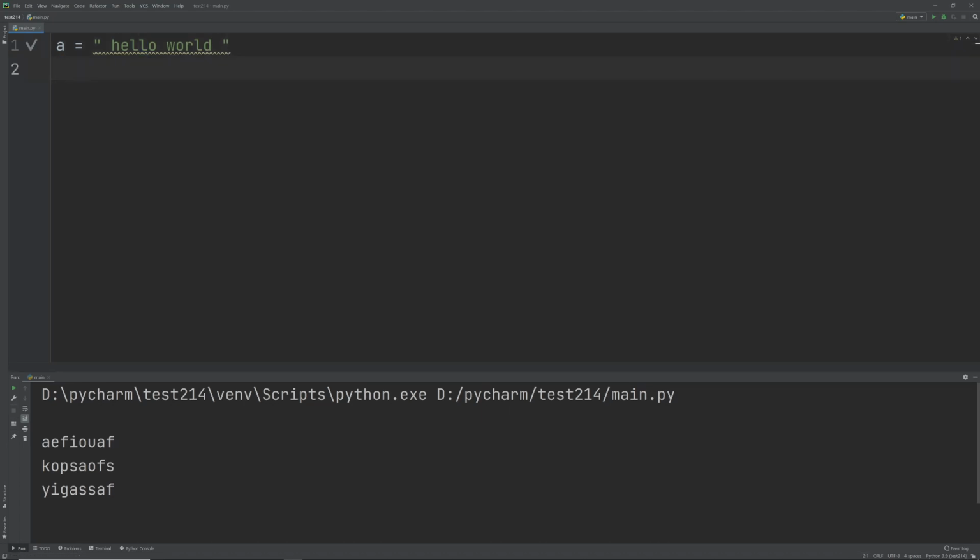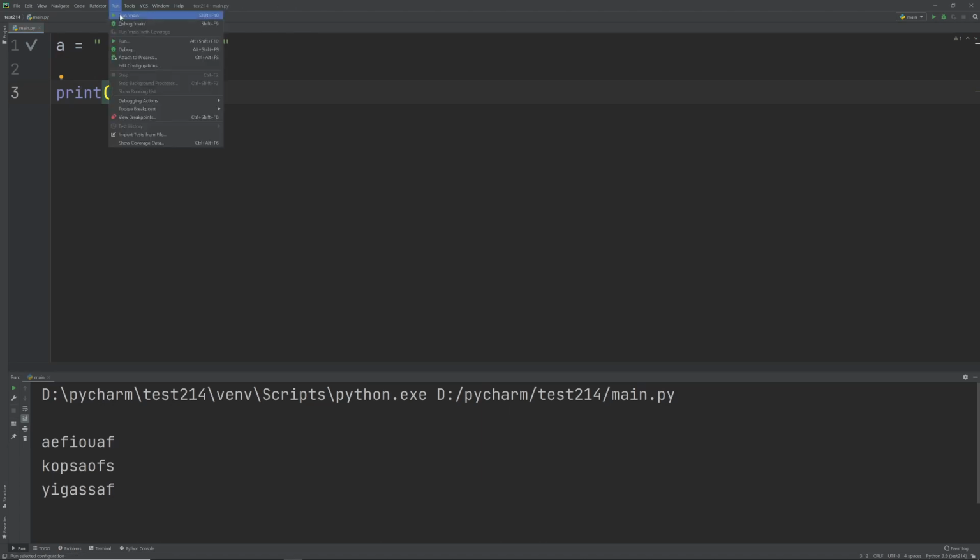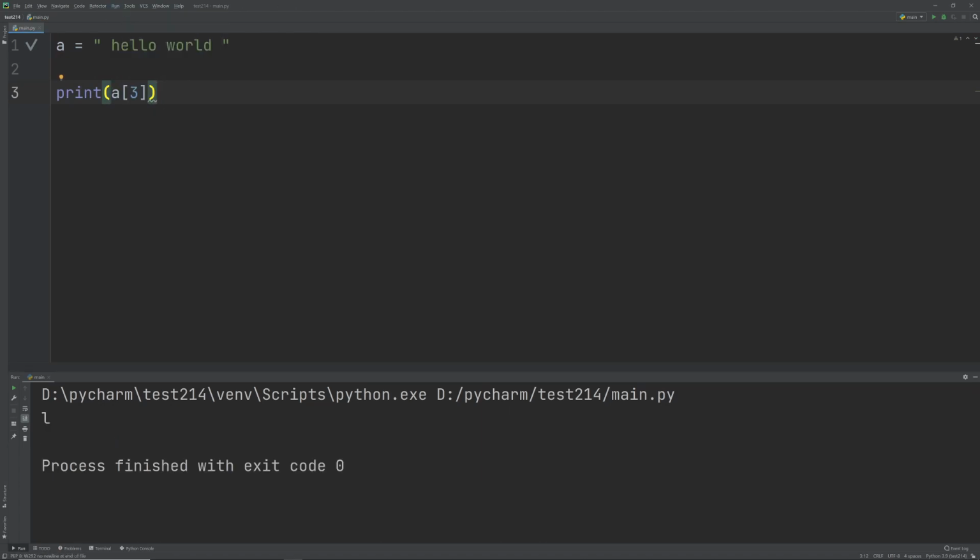If I write down print a and use square brackets, say 3, when I run it, this is going to tell me what character is at position 3 of the string. So I can see here 1 2 3 is L. At position 3 of the string, there's an L, and that's what it prints.